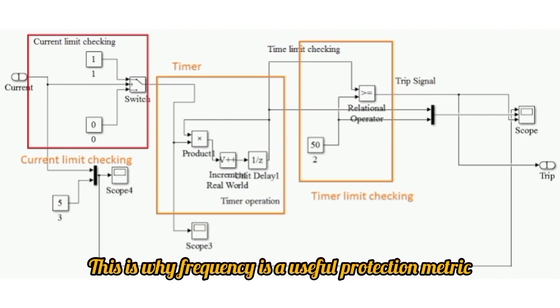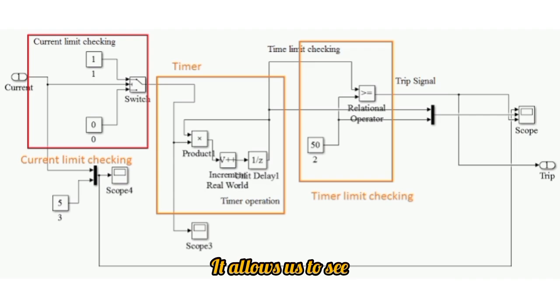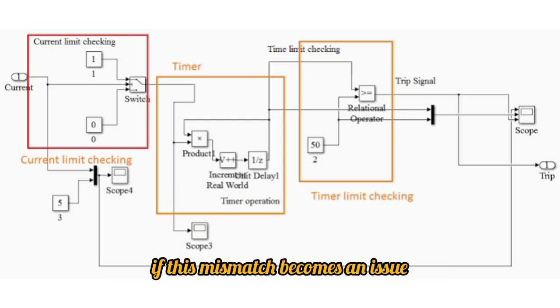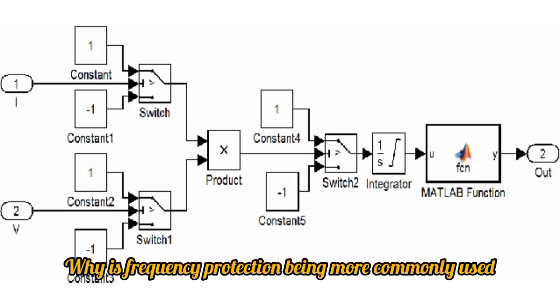This is why frequency is a useful protection metric. It allows us to see if the generation and load is balanced and allows protection engineers to intervene if this mismatch becomes an issue.